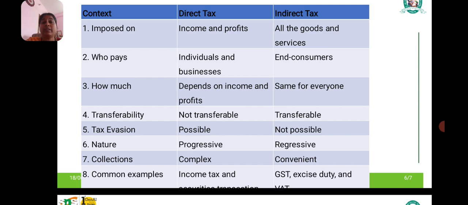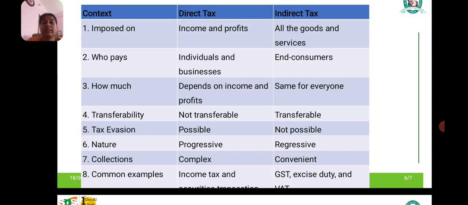But in the case of indirect tax, it is not possible. Without paying the tax, we cannot purchase a good or render any service. Nature. Direct tax is progressive in nature. When income increases, tax will also increase. But indirect tax is regressive.